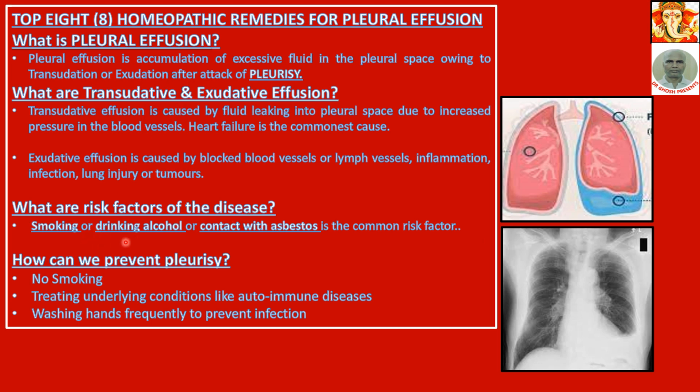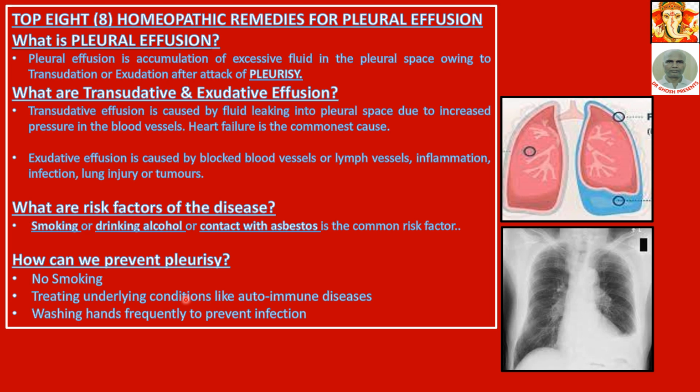Now, what are the risk factors of the disease? Smoking, drinking alcohol, or contact with asbestos. Only three. There are only three risk factors of the disease. You have to avoid these three. Then this disease may not touch you. One is smoking, most important. Alcohol drinking, and finally contact with asbestos, that is some infection from asbestos. Asbestos is a very dangerous chemical which brings so many diseases in our health. So please remember these three.